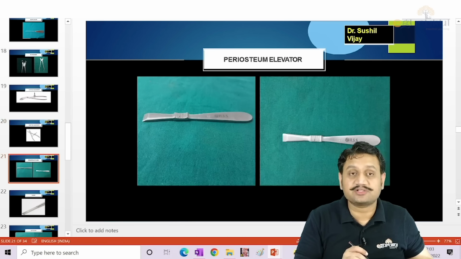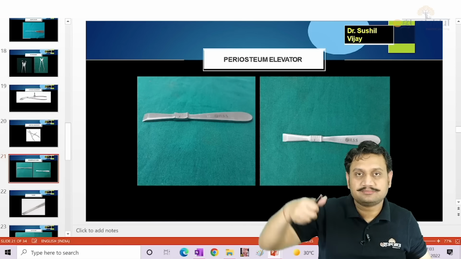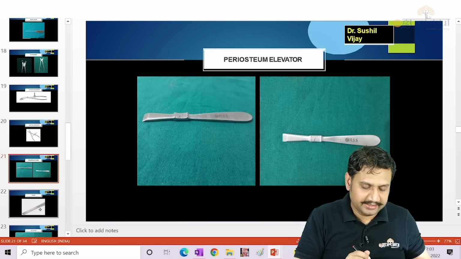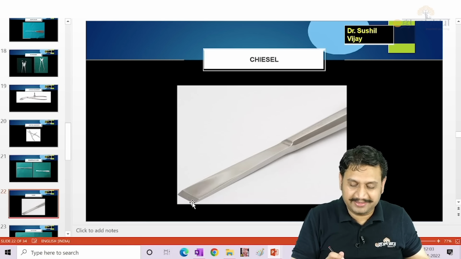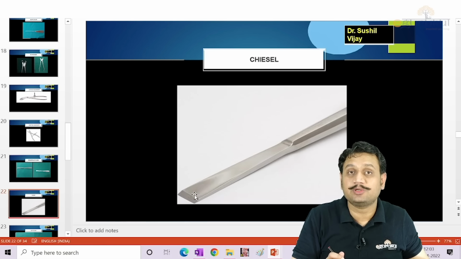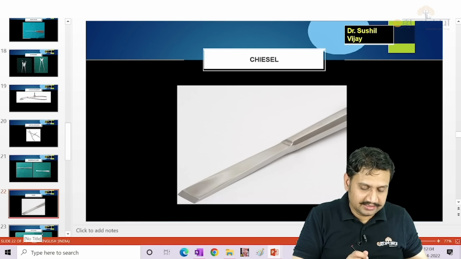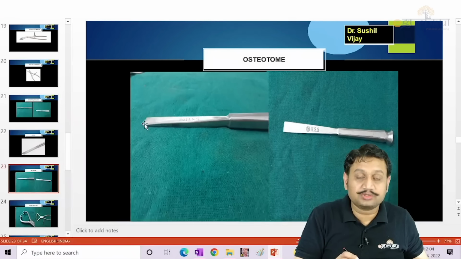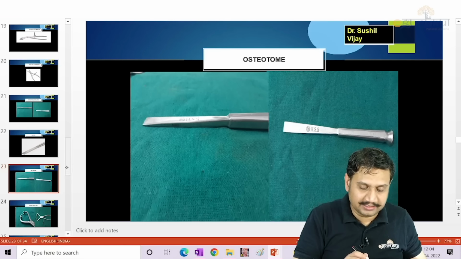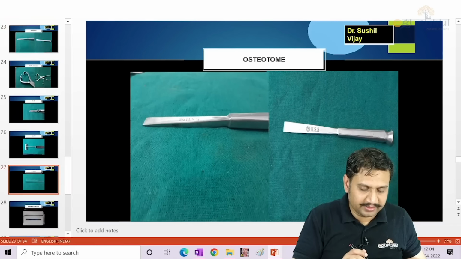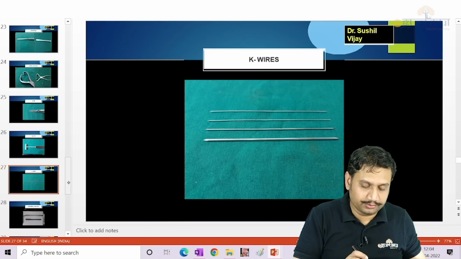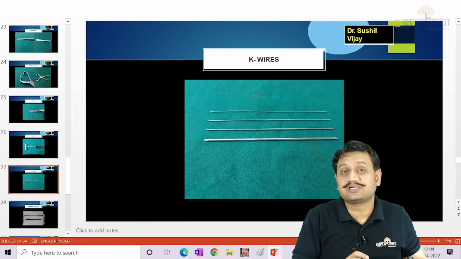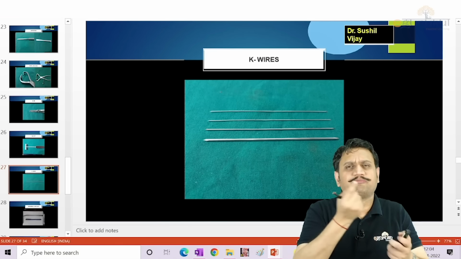This one is periosteum elevator with a thumb rest to keep the thumb. Okay. This one is a chisel. How to differentiate it from osteotome? Chisel will be sharp only at one edge. The other edge will be clean, like this, beveled. See the osteotome? It is sharp at both the ends, right? So osteotome and chisel, you should be able to differentiate. This one is what you call K wires, sharp at both the ends, right? To be used for closed reduction and internal fixation of small bony fragments.